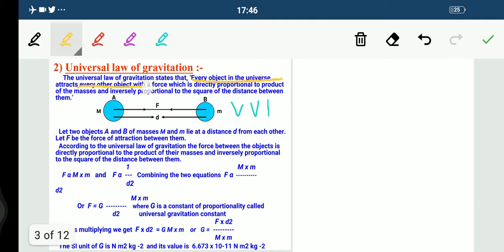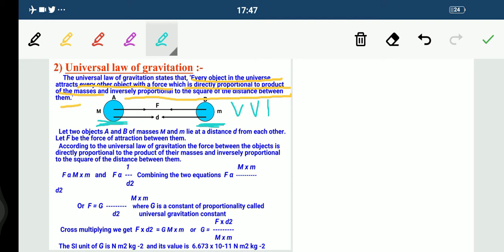attracts every other object with a force which is directly proportional to the product of the masses and inversely proportional to the square of the distance between them, right? So there are two objects. You all can see here, we have two objects. This one is A object, this one is B object. So every object in the universe attracts each other.